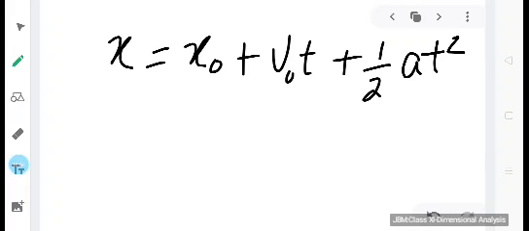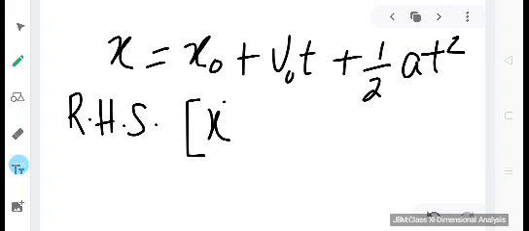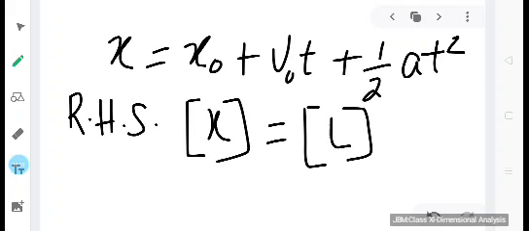Now let us try to find out if the given expression is correct or not. First of all, let us consider the left hand side. So on the left hand side we have x. x stands for the position of the object, and obviously it will have the dimension of length.